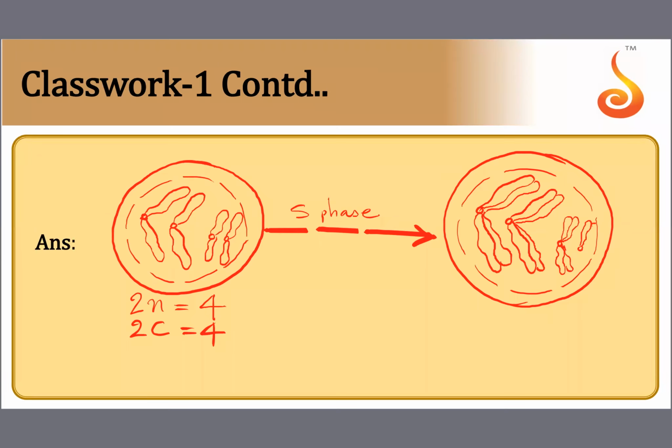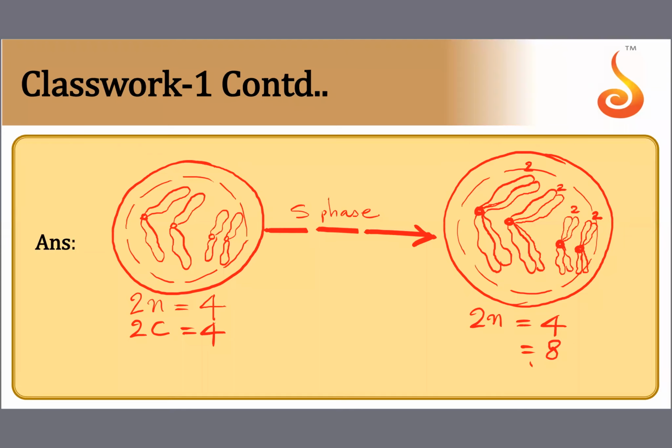So now answer my question. Are the chromosomes in duplicated form or unduplicated form? Yes, it is in its duplicated form. So what is the DNA content of each chromosome now? There are two DNA in this chromosome, two DNA in this chromosome, two DNA in this chromosome, two DNA in this chromosome. But the number of chromosomes is the same, 1, 2, 3, 4. Ploidy is the same, 2n is equal to 4. But DNA became double, 4 2s are 8.